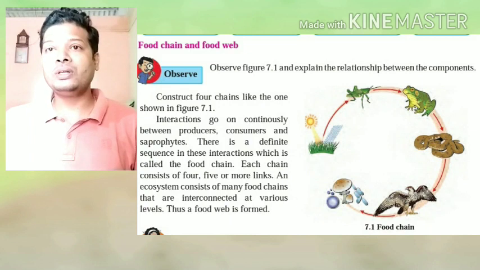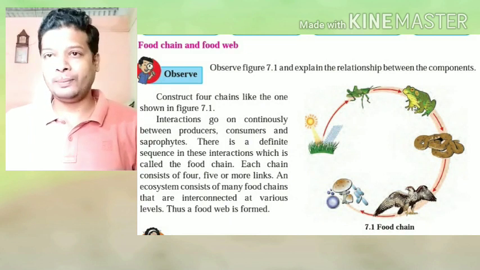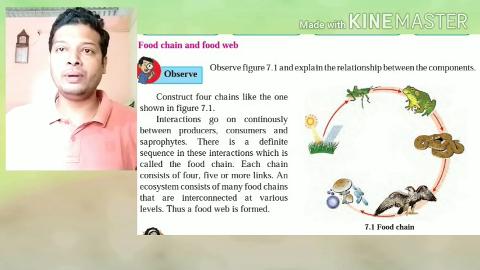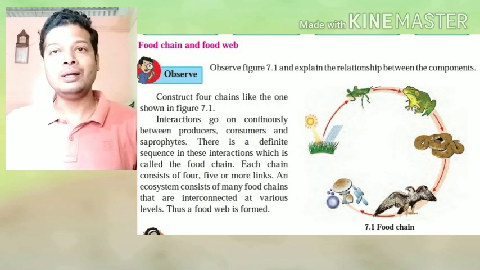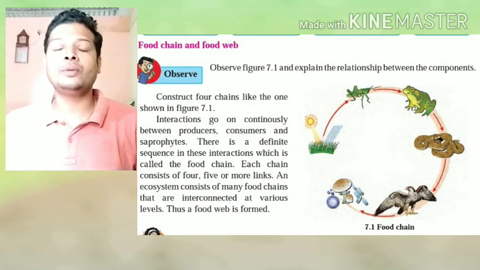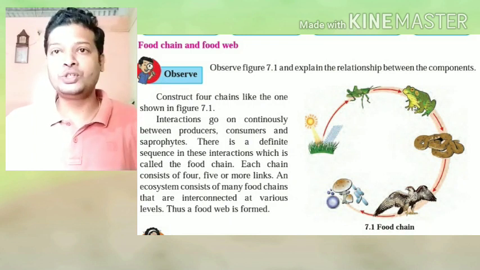Now we are going to discuss food chain and food web. I hope by now you have understood what a food chain is. A food chain is nothing but the link of interdependence of one organism on another, that is producer to primary consumer, or herbivore to carnivore to apex carnivore. This can be called a food chain.